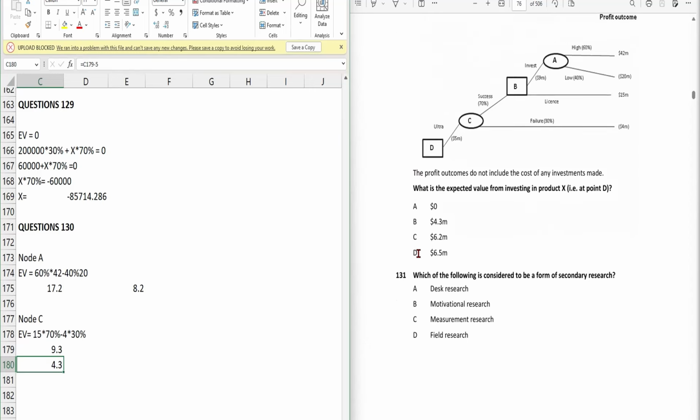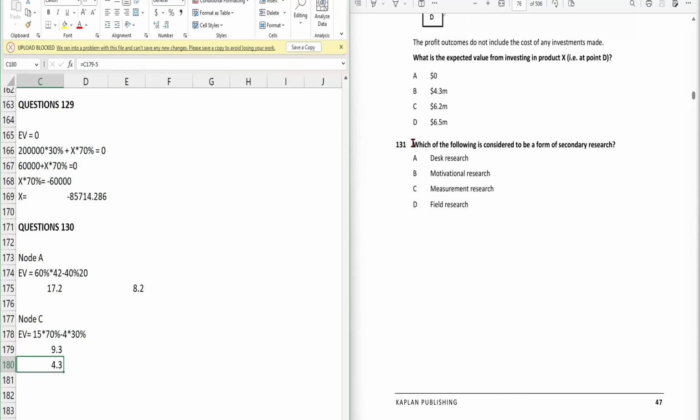Next we have question number 131. Which of the following is considered to be a form of secondary research? There are two kinds of research, primary and secondary. Secondary research means using information which is already available, like internet articles, company reports, government data, books, right?